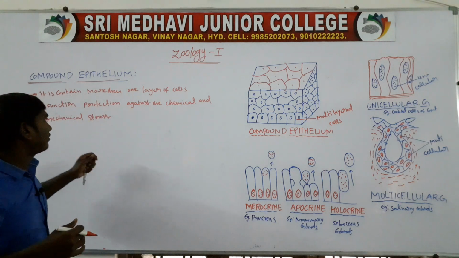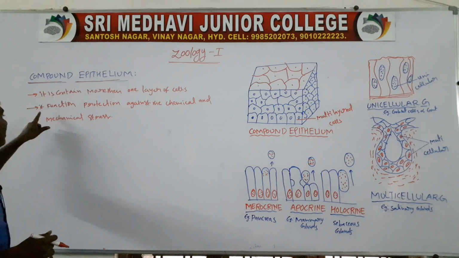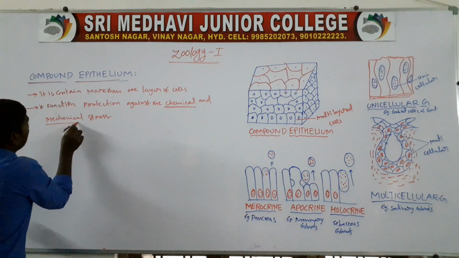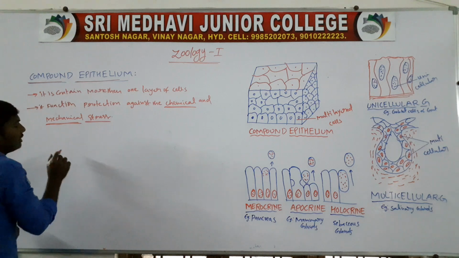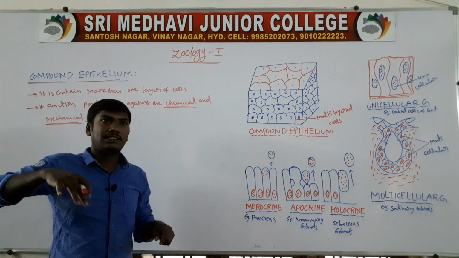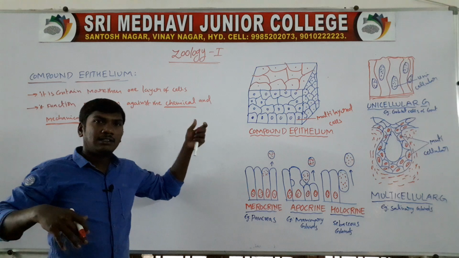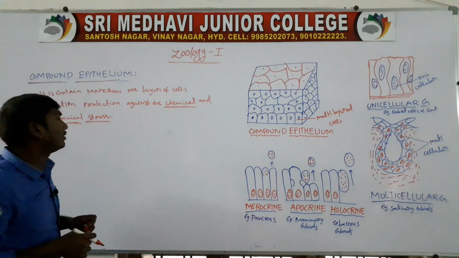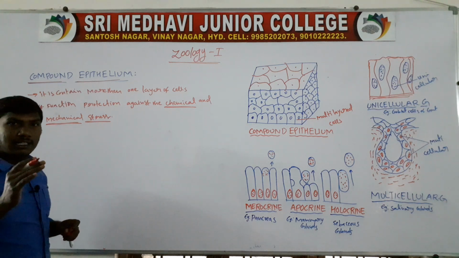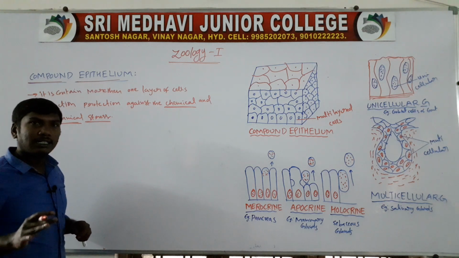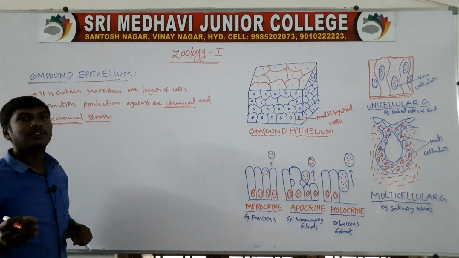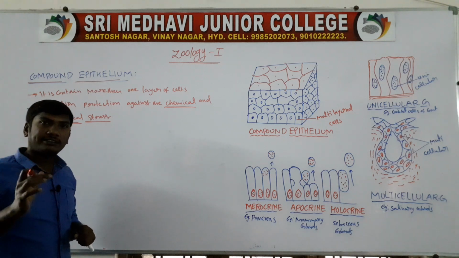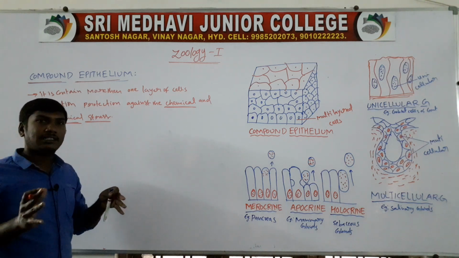So they protect the organs. The compound epithelial function is protection against chemicals and mechanical stress. The compound epithelium is formed by more than one layer of cells, so this epithelium is called compound epithelium. Its function is protection against chemicals.